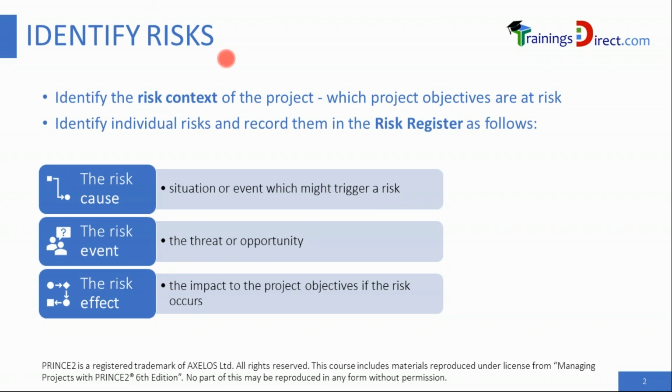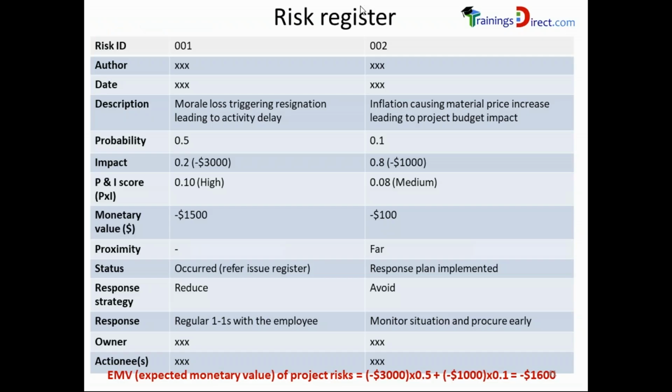So if we go back to the risk register and take a look at our sample risks, in risk number 1, we have 3 parts there. Morale loss triggering. So this is the actual cause of the risk up to this point. It is the cause or the reason or the trigger for the risk. Secondly, the actual risk is the resignation of staff.